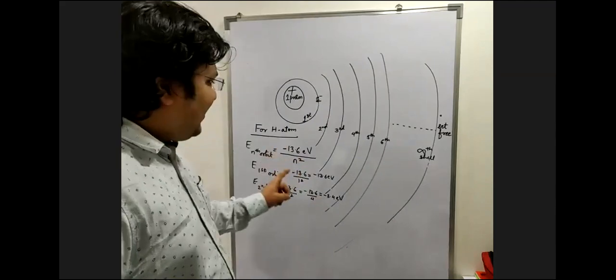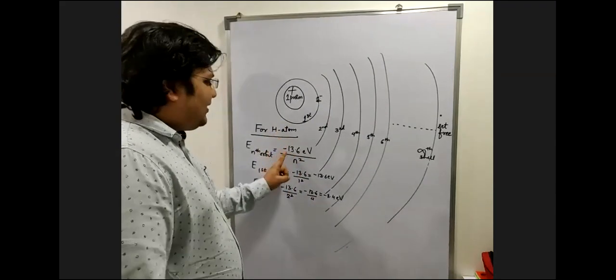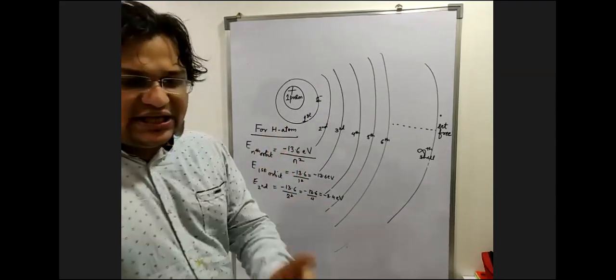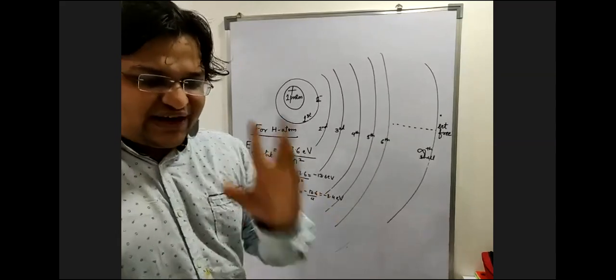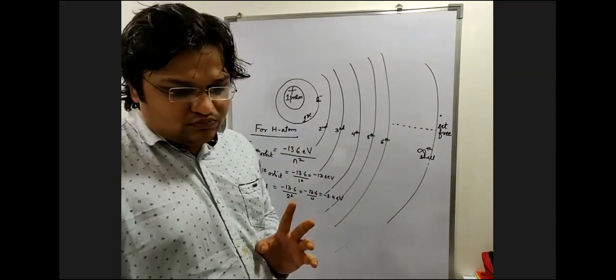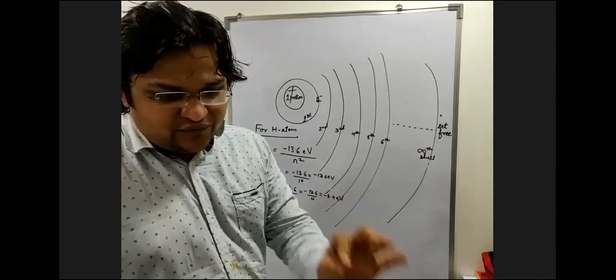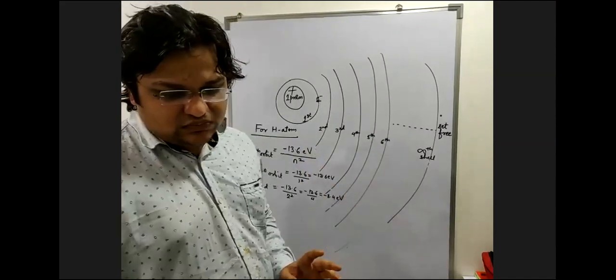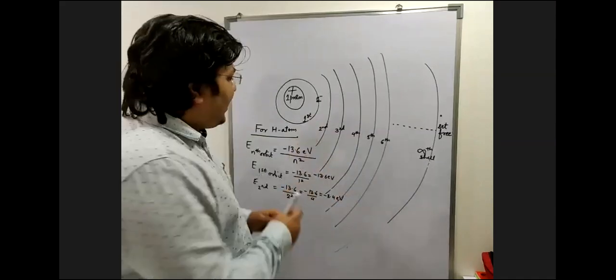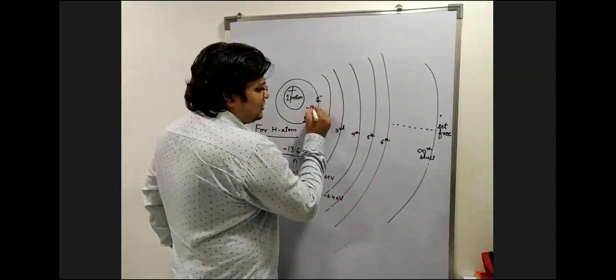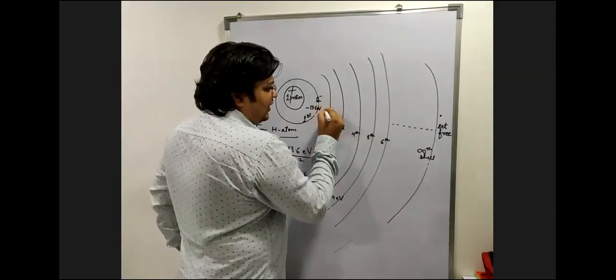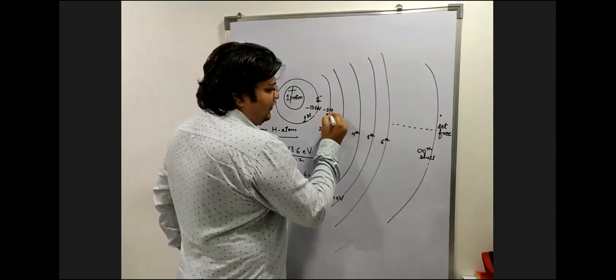Again, let me explain to you that minus 13.6 क्यों आया? Minus sign is nothing but an indication of force of attraction. So here the energy is minus 13.6 eV. Here the energy is minus 3.4 eV.